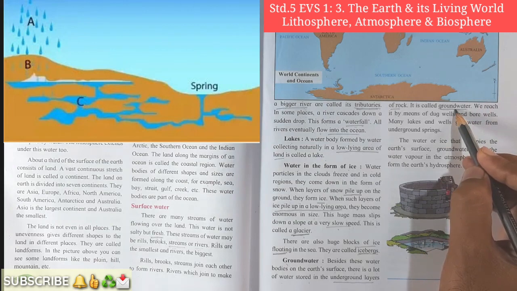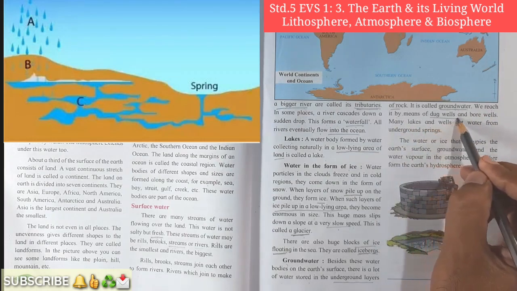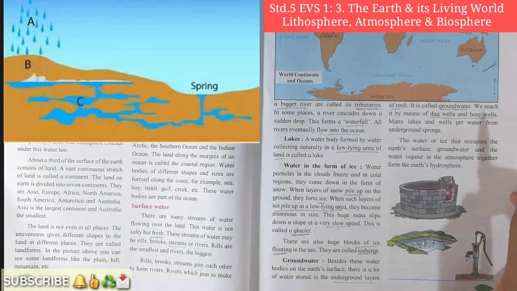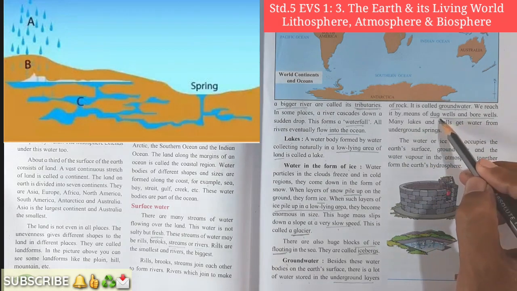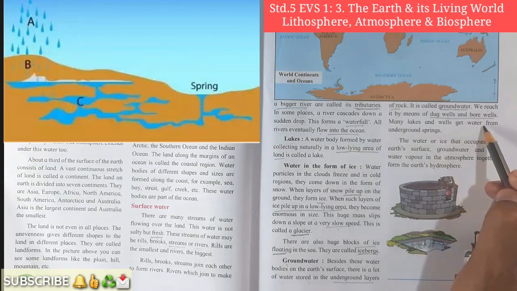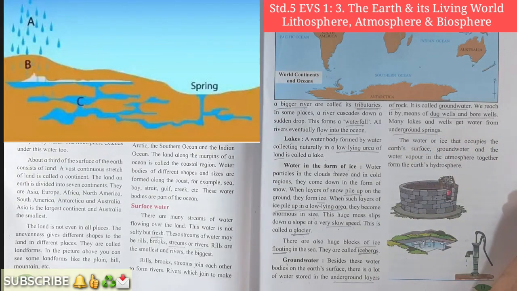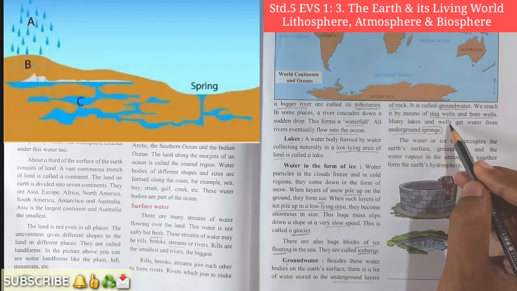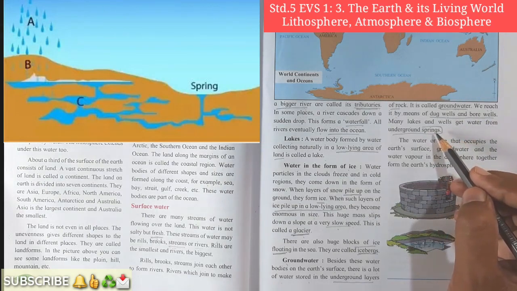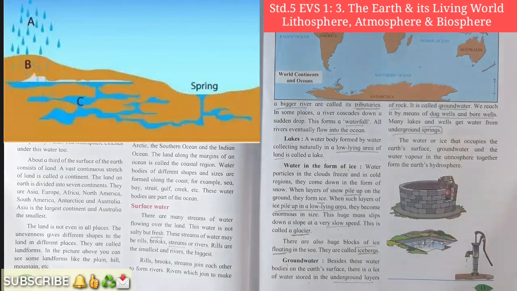Yes, if you know, you can type your answer in the comment box. We reach it by means of dug wells and bore wells. These are the important sources. With the help of dug wells and bore wells, we can reach it, or fetch it. Okay students, many lakes and wells get water from underground springs. Most of the time we can see springs in the dug wells and in the lakes, and because of that, many lakes and wells get water from underground springs. Okay, have you understood now?